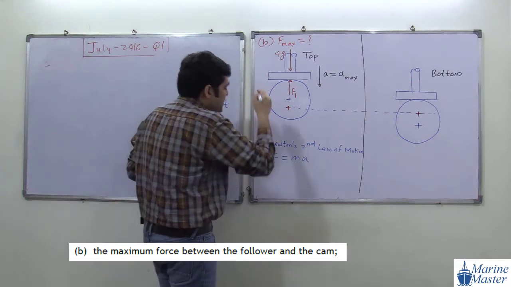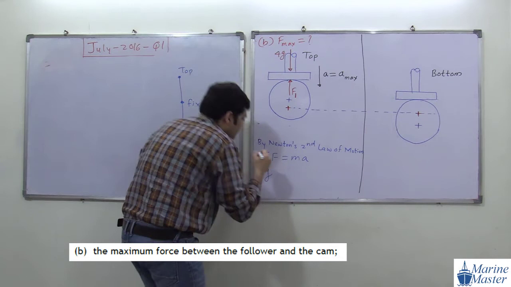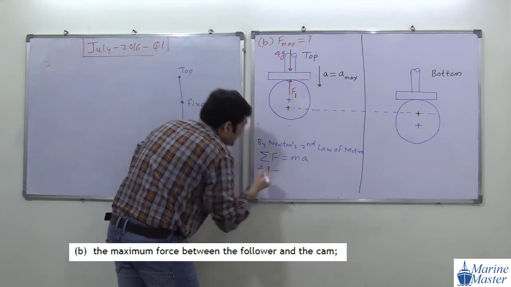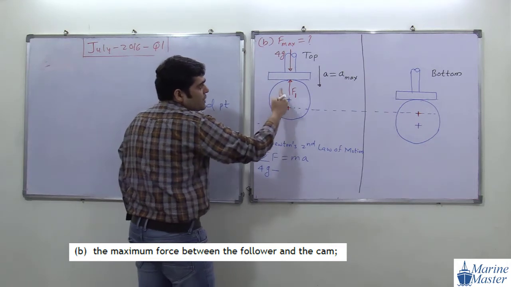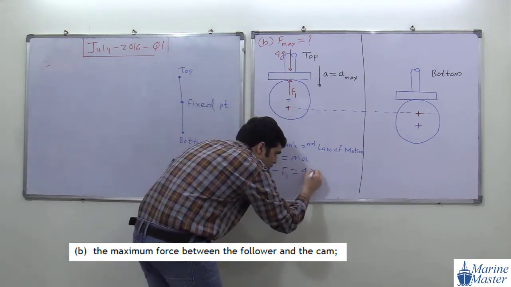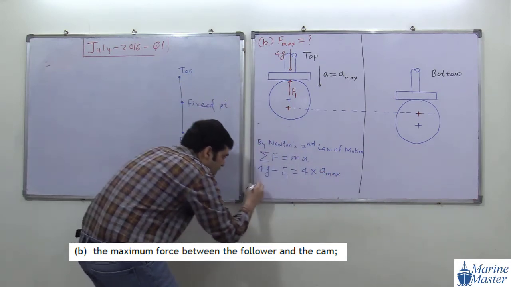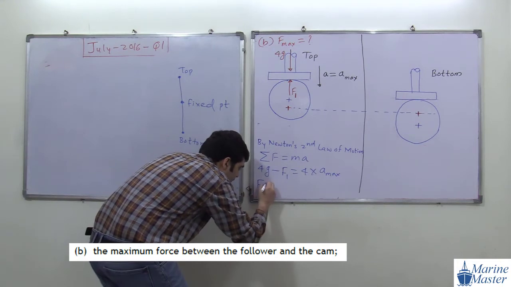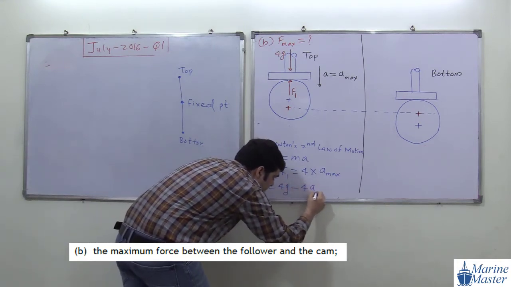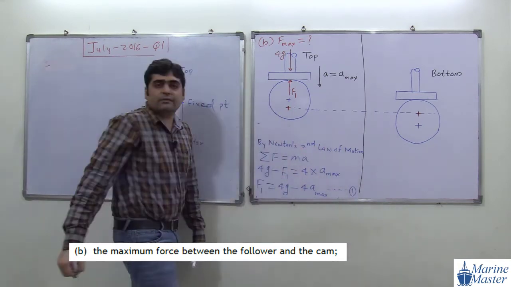So here this 4g is in the direction of acceleration, so positive 4g. 4g minus F1, which is upward and opposite, is equal to 4 times acceleration, which is a max here. 4 into a max. So F1 will become 4g minus 4a max. We will call it equation 1.